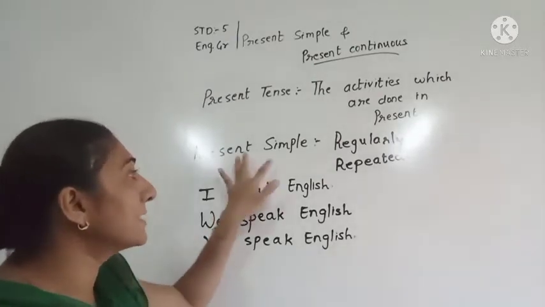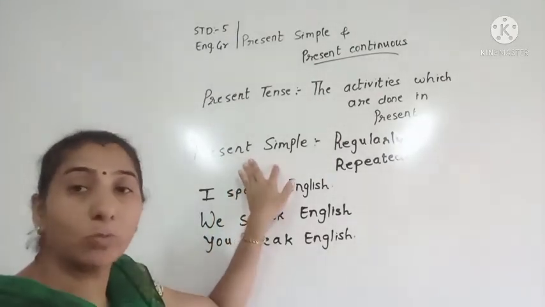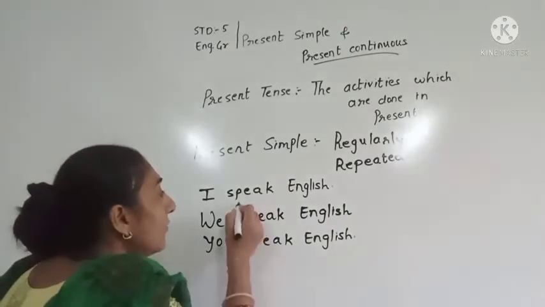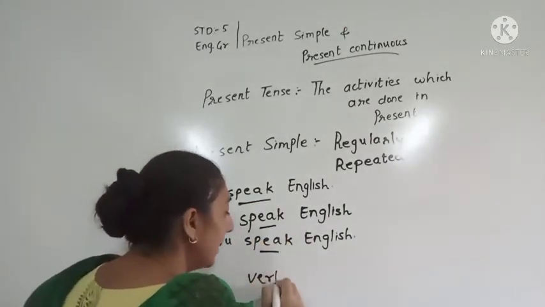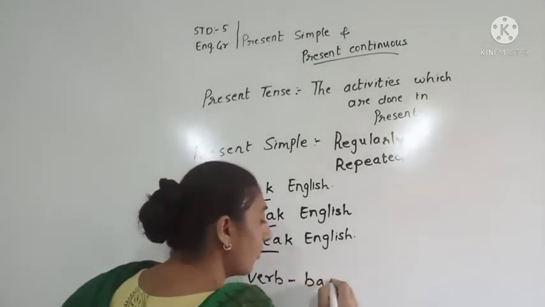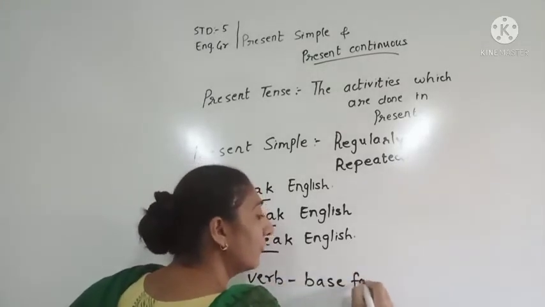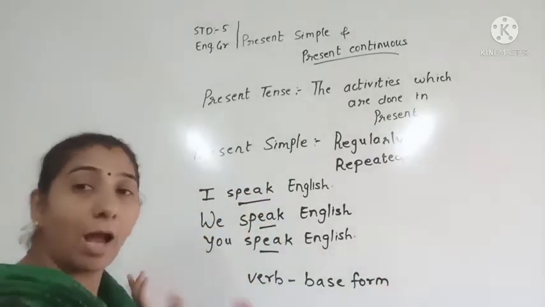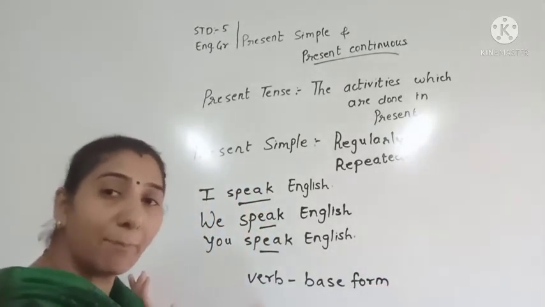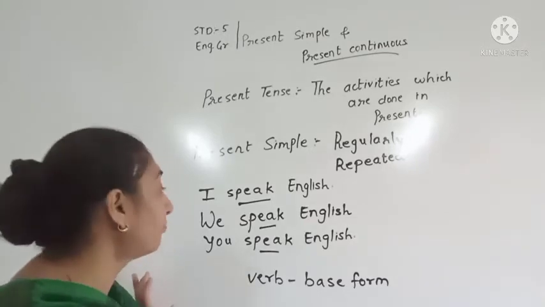So in present simple, how do we use the verb? We use the verb in its base form. Base form, we don't put ed, ing, anything. We take the verb in the simple form.